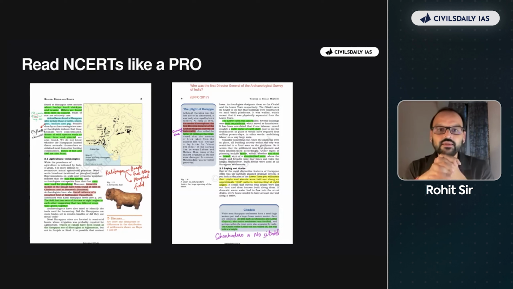Toh apan ne kya kiya hai, NCERT mein alag alag type ke facts hote hain. Some facts have a direct one-on-one connect with a PYQ that has already come. Some facts are very counterintuitive. Theek hai, like aap isme dekhoge na, animal bones found in Harappa sites included those of cattle, sheep, goat, buffalo, and pigs.